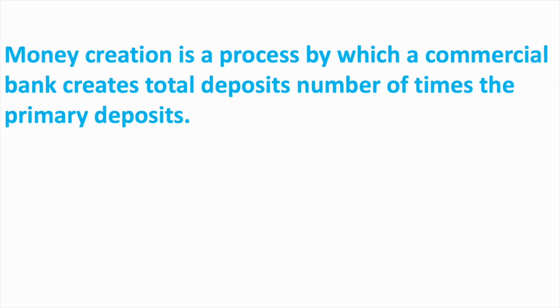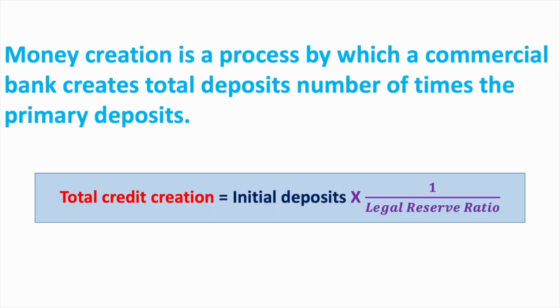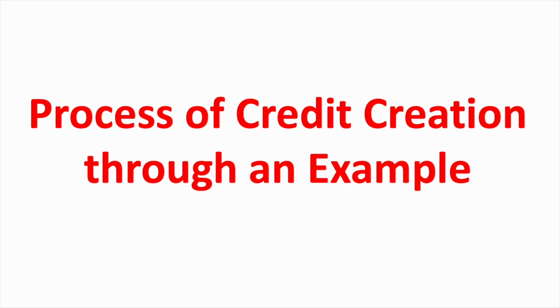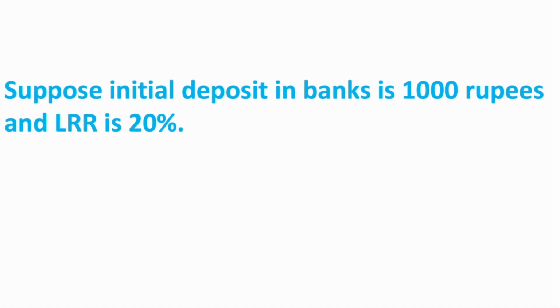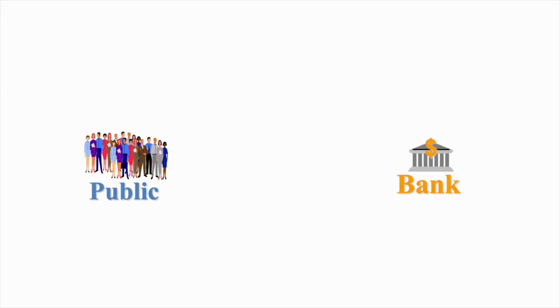Let's talk about the process of credit creation. Money creation is a process by which a commercial bank creates total deposits a number of times the primary deposits. Total credit creation is equal to initial deposit into 1 upon legal reserve ratio. Let's understand this process of credit creation through an example. Suppose initial deposit in banks is Rupee 1000 and legal reserve ratio is 20%. So there are two parts, public and bank.